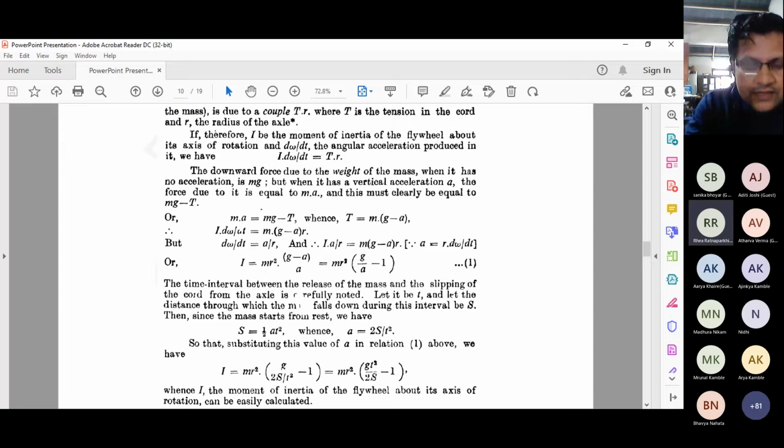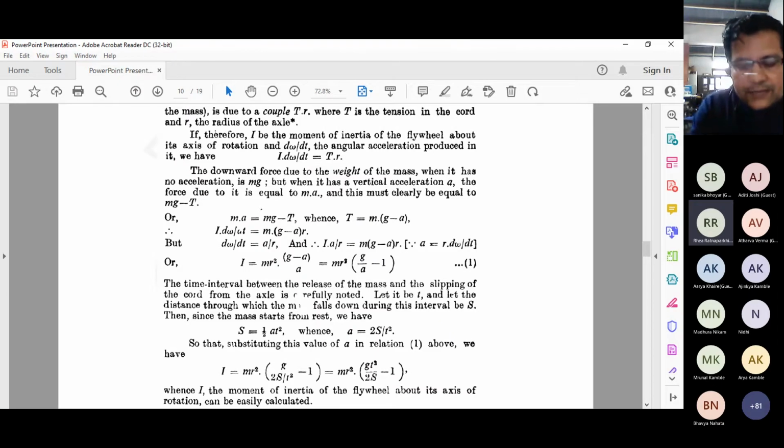T is the time when the cord starts moving until it detaches from the axle. And s is the distance from the position where you hang the pan, measured from the ground. Once you know these quantities, you can calculate the moment of inertia of the flywheel.